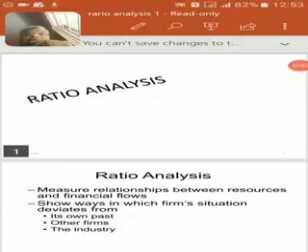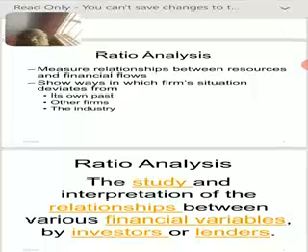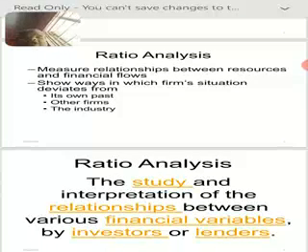Hello, today I am discussing ratio analysis. This is a very important topic for BBA as well as MBA. Now, what is a ratio? We know a ratio can be expressed as a percentage, as a fraction, or as a time. I will explain in detail all the important ratios, and I will also explain their significance in real life scenarios. Now first, how does ratio help us?